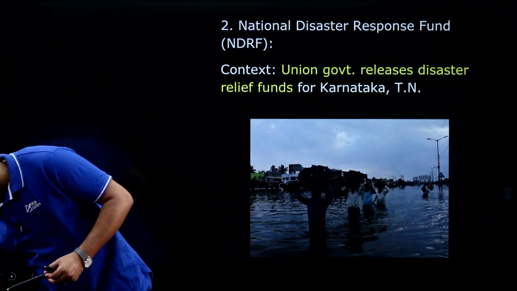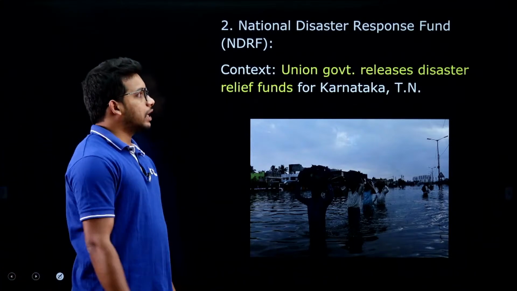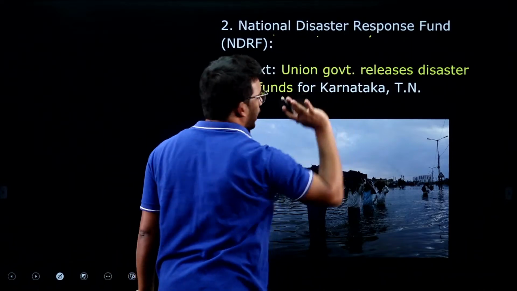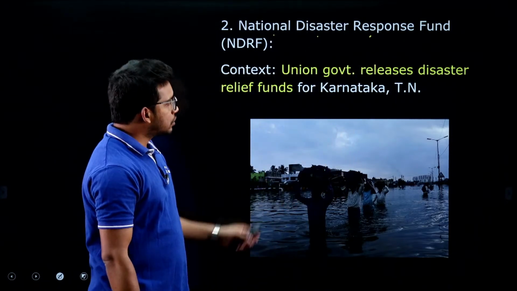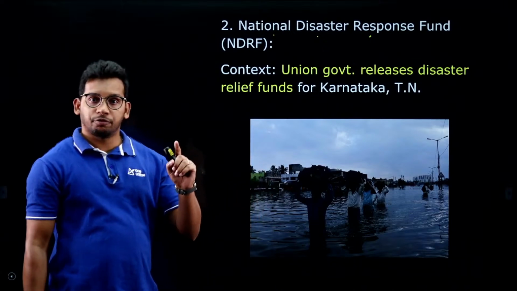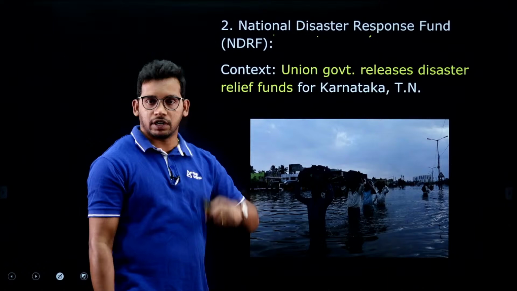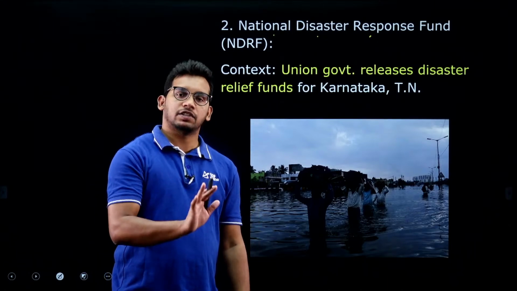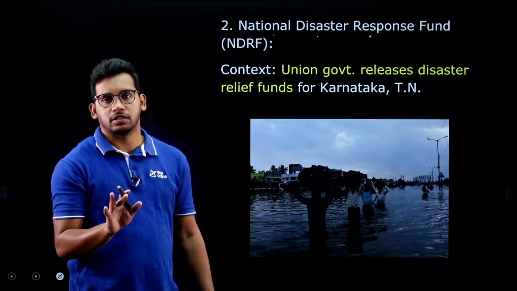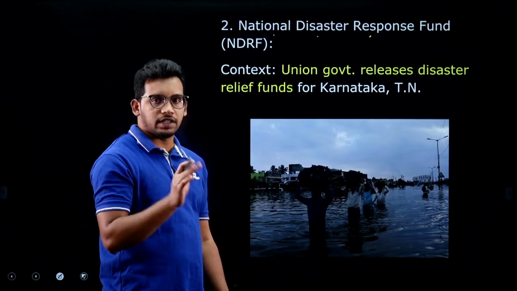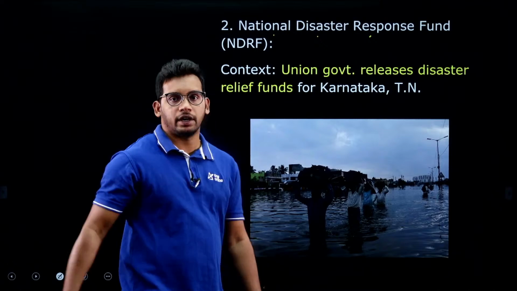Great. Let us move to the next article, that is the National Disaster Response Fund, NDRF, alright. Recently, a few days back, we discussed that the Kerala government is asking for National Disaster Response Funds from the center, and the center is checking whether they can give during the elections. We have seen this article. If you forget, please do recollect, but anyway we will discuss what actually happened, right.